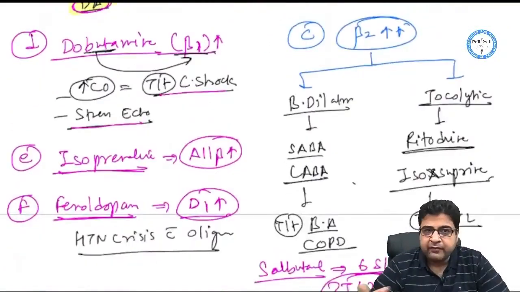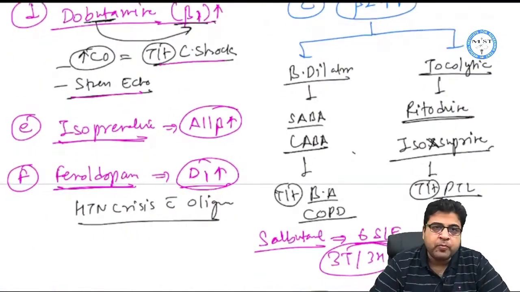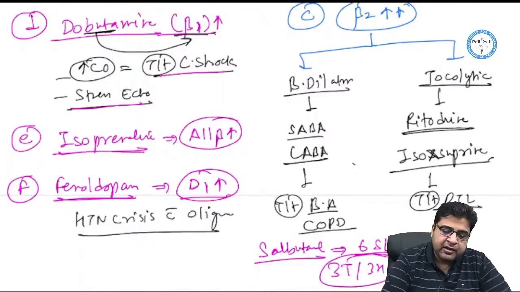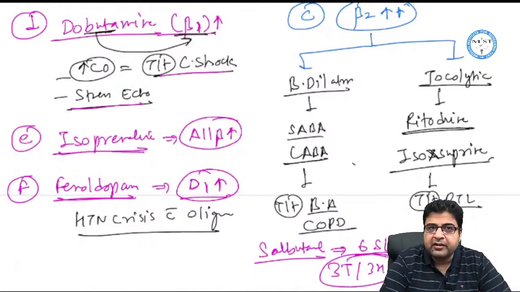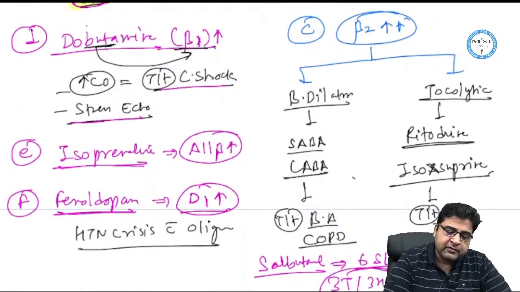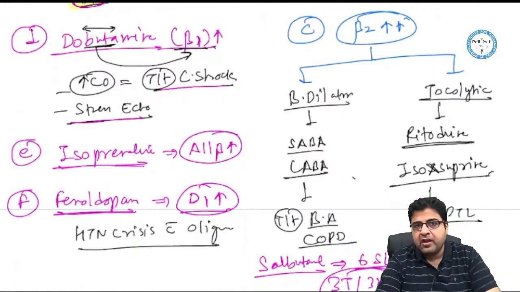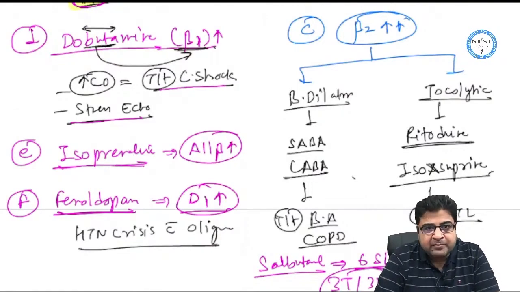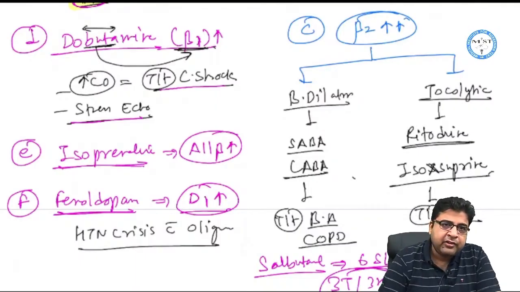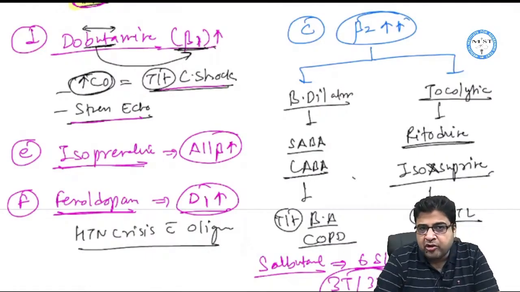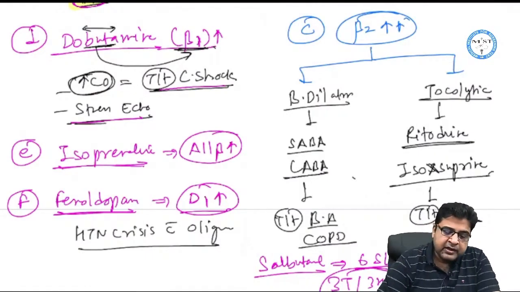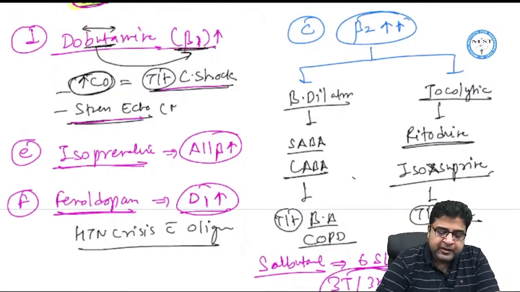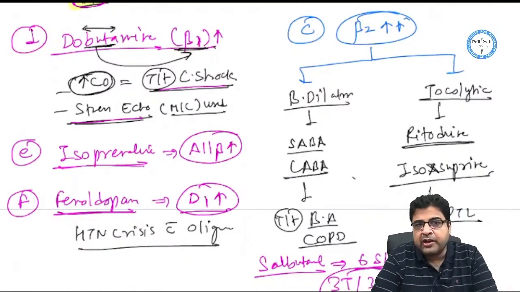Now we have some artificial catecholamines, that is dobutamine. Dobutamine is a drug which is a beta 1 receptor stimulator. We discussed that dobutamine has the word buta in its name, and because of the buta in its name, this medicine will only act on the beta 1 receptor. So this medicine has two indications. It is given to increase the cardiac output and for cardiogenic shock. Second, it is most commonly used during stress echocardiography.